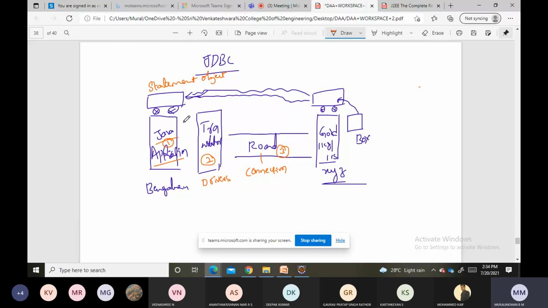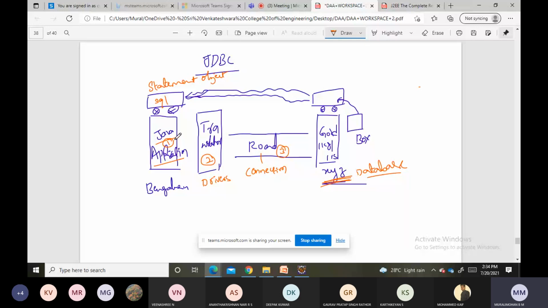Sir, where is the database here? This XYZ place, so it is your database. Inside this database, we have gold for 1 kg, 1 rupee. Whatever SQL query we write, that query has to be carried from the Java application to the database, and the result has to be carried back from the database to the Java application.